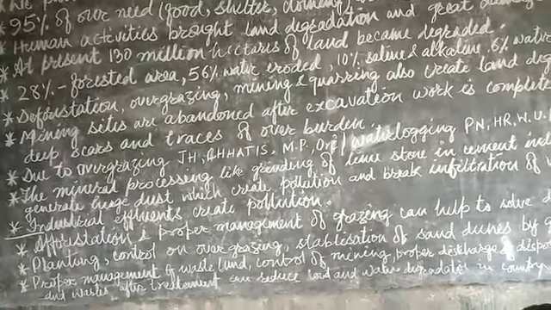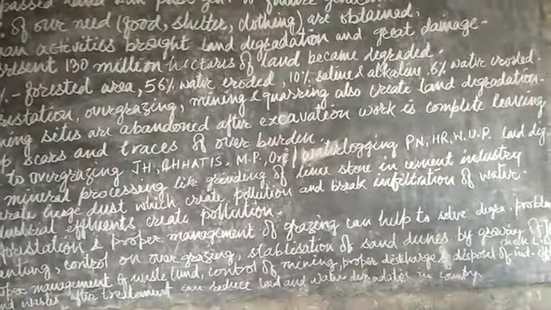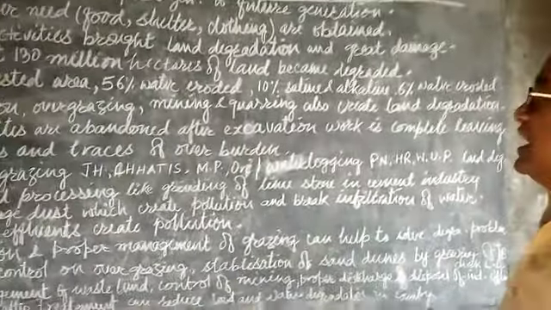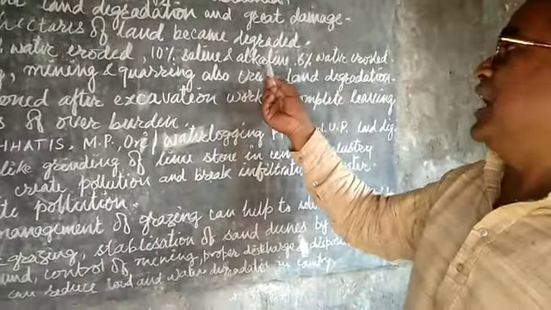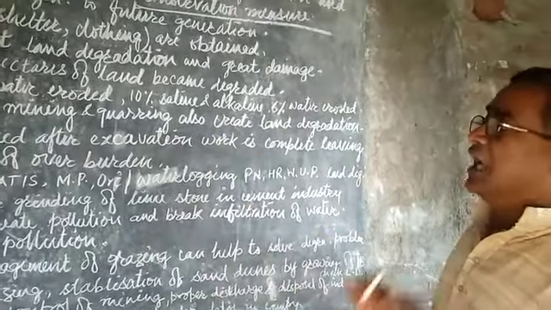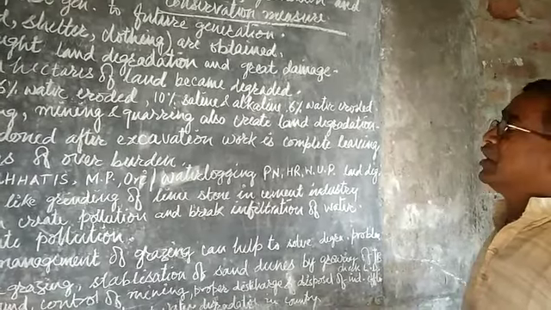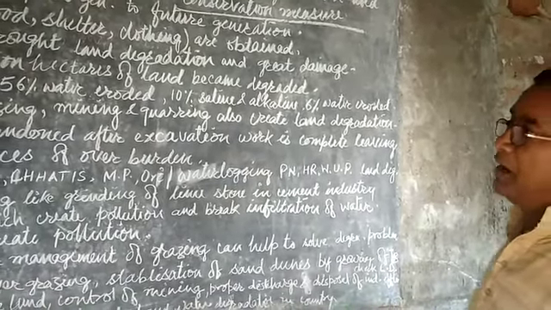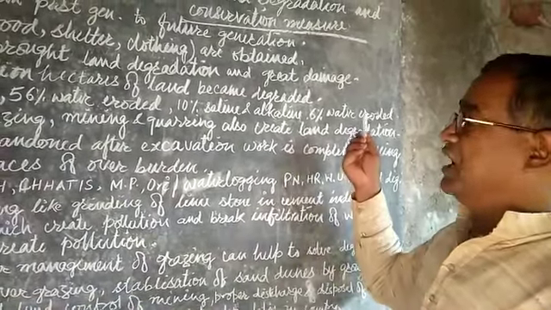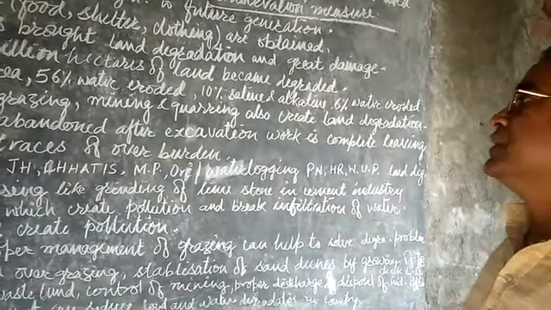Approximately 10% of areas have salinity and alkalinity, which also degrade the soil, and 6% of areas have other erosion, which also creates land degradation.